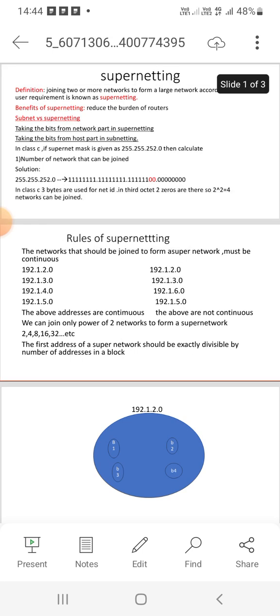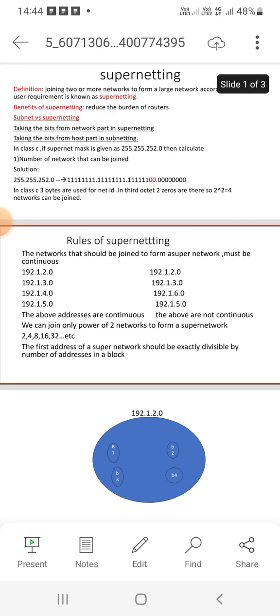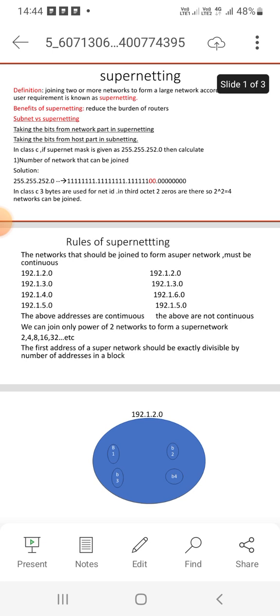In supernetting, smaller networks can be combined into a larger network. Joining two or more networks to form a larger network according to user requirement is known as supernetting.